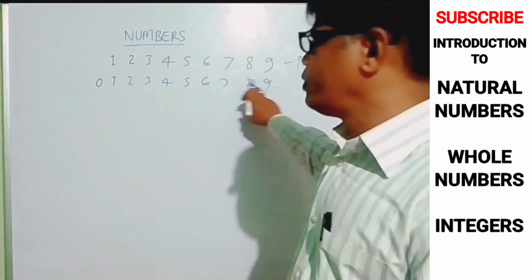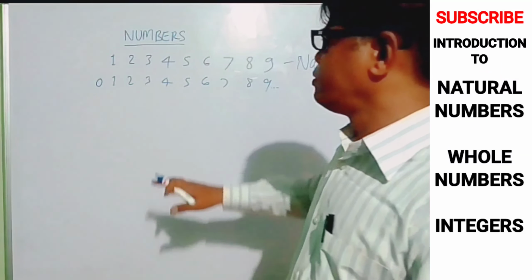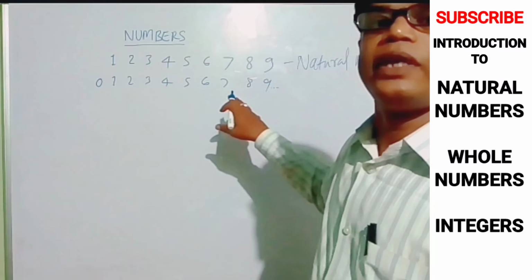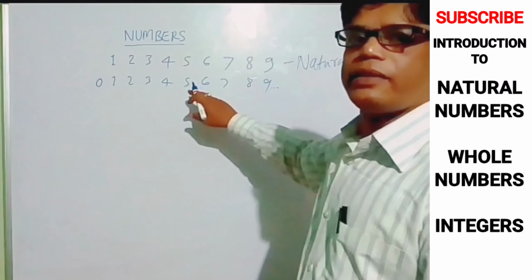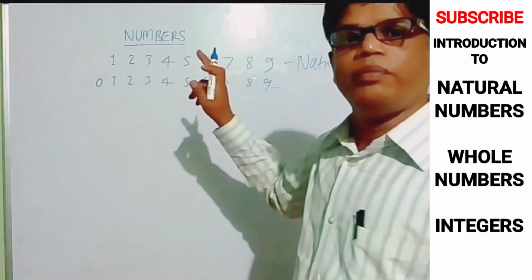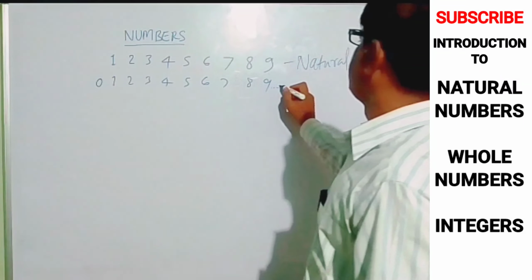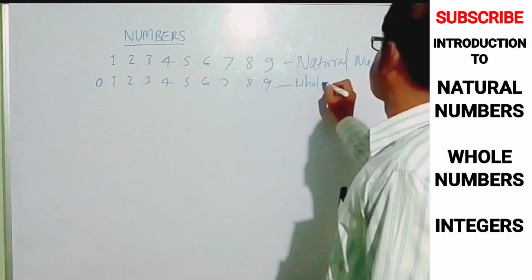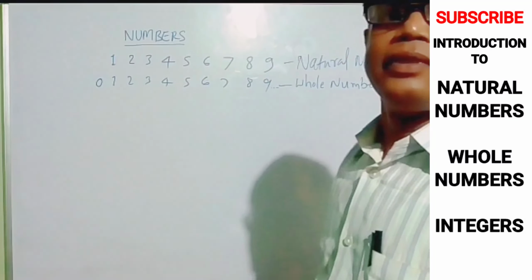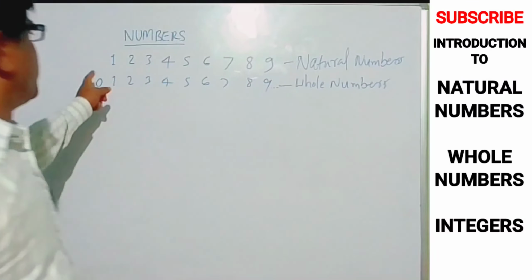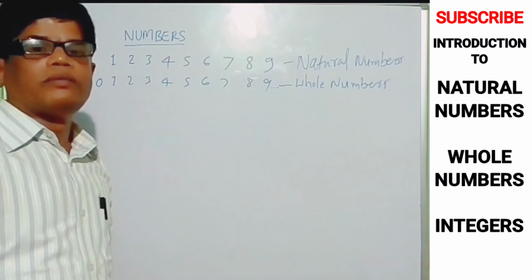When will it be complete? When 0 is added to these digits. The wholeness of these numbers, what we are using day to day, is meaningful when 0 is added. So 1 to 9 is becoming whole numbers by adding 0. So 0 to 9 is called whole numbers. Okay? Now whole numbers. Understood? 1 to 9 are natural numbers. If added 0, whole numbers.